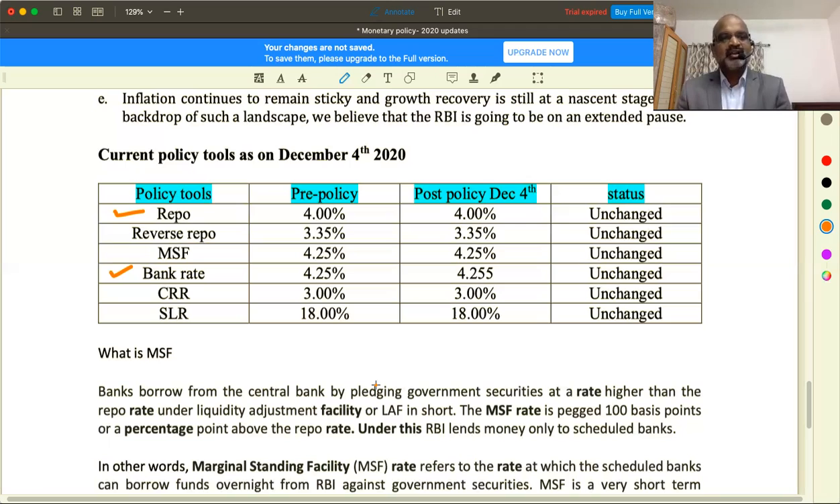Next one we have cash reserve ratio. Look at this cash reserve ratio. Every bank has three kinds of deposits. Try to understand this: savings deposits, fixed deposits, demand deposits. Fixed deposit is also called time deposit. Current account is also called demand deposit. So time deposits, current deposits, whatever you received.